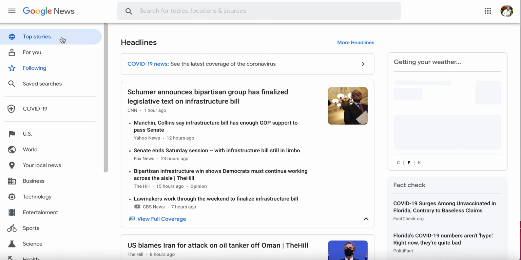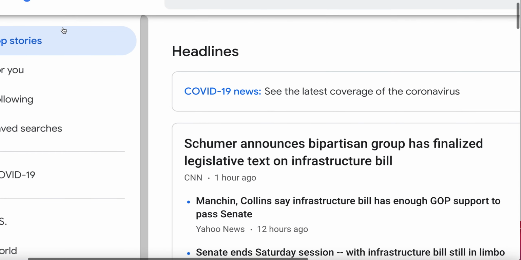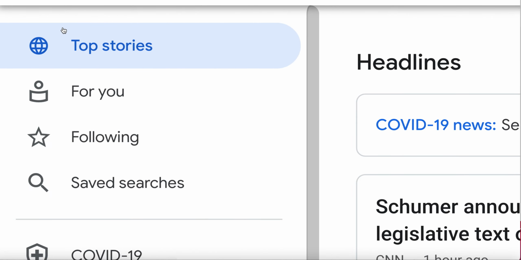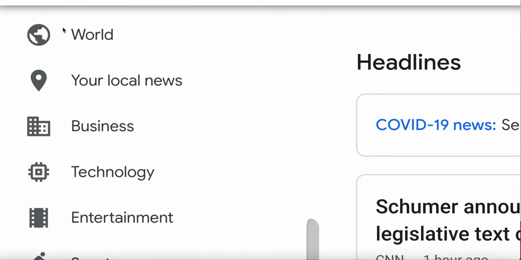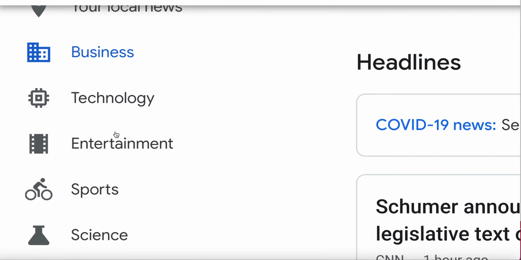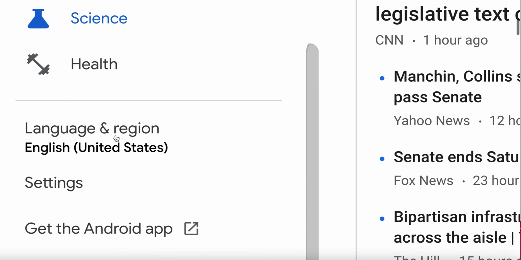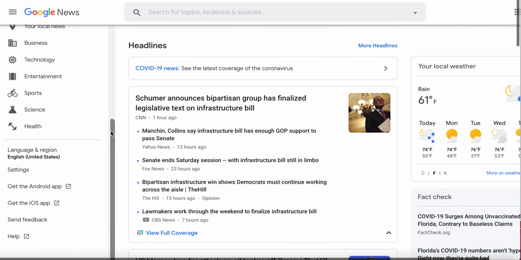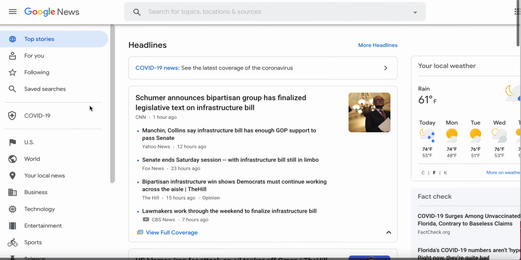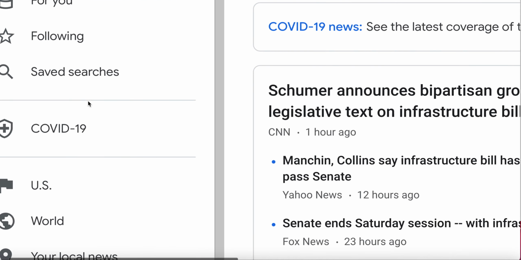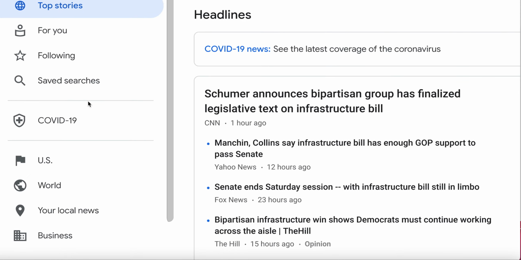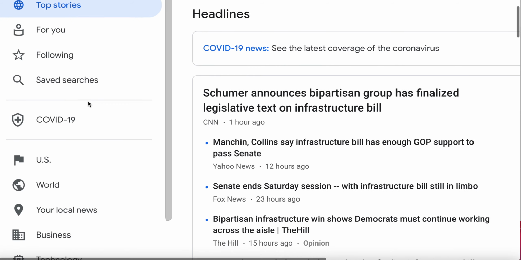Once you click on it, it's going to share with you all the different things that's going on on Google. It's going to talk about news, businesses, technology, entertainment, sports, science, health, all that type of stuff. Now, the method I'm going to share with you, how you can copy and paste different articles and start making money, is going to be super fun, and it's not going to take up too much of your time to even do this. So make sure you watch this video all the way to the end and don't try to skip.